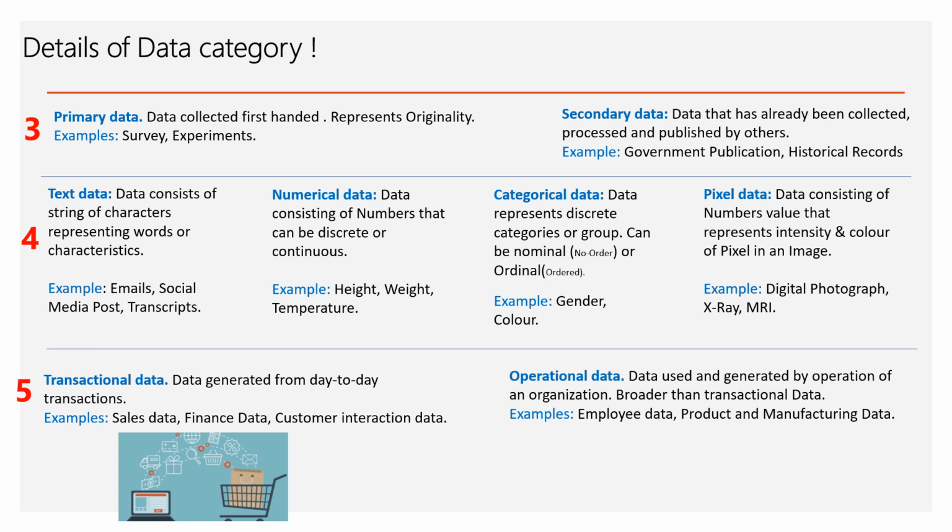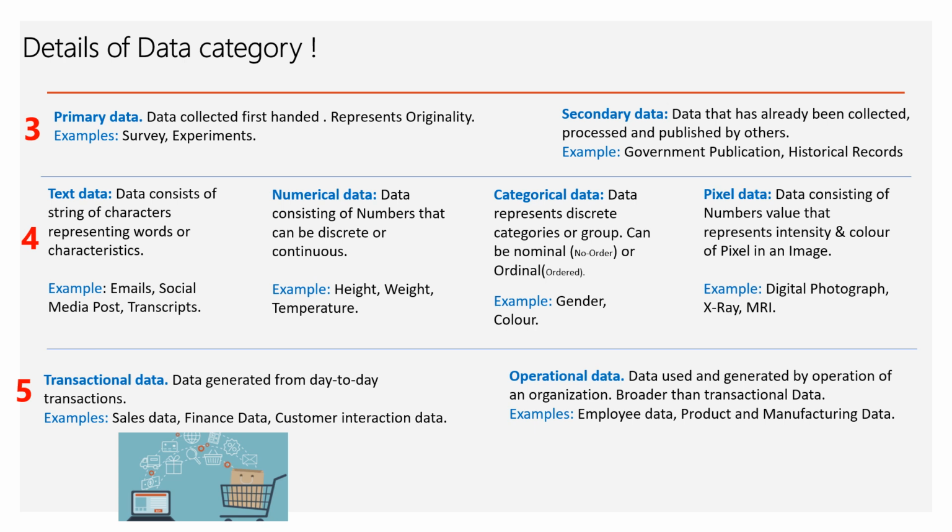We have text data, numerical data, categorical data, and pixel data. Text data consists of strings of characters which represent a word or a character: email, social media posts, transcripts. Numerical data, as the name says, is a number type, which can be discrete or continuous: height, weight, temperature, length. Categorical data represents discrete categories or groups, which can be nominal, with no order, or ordinal, with an order. Examples are gender and color.